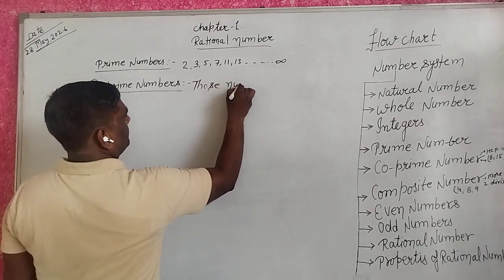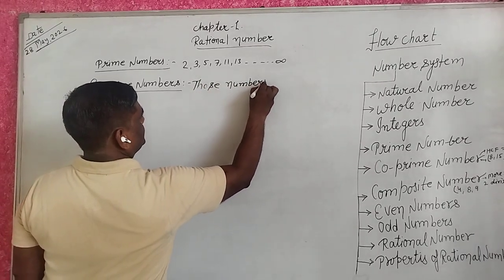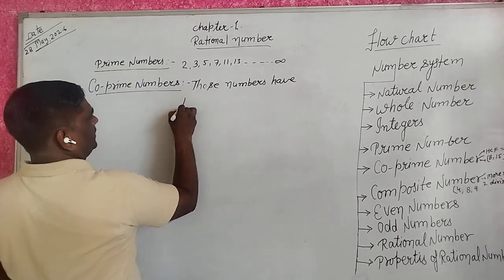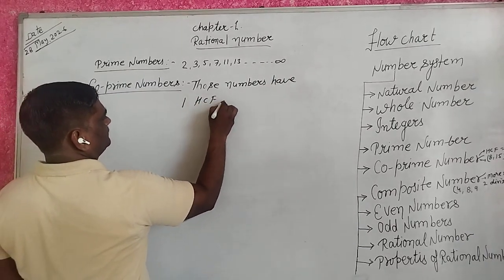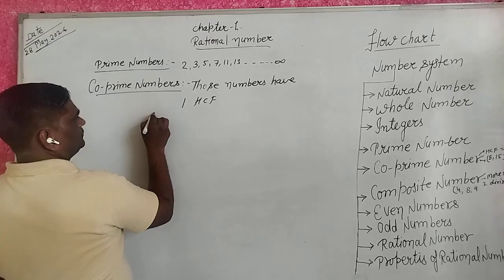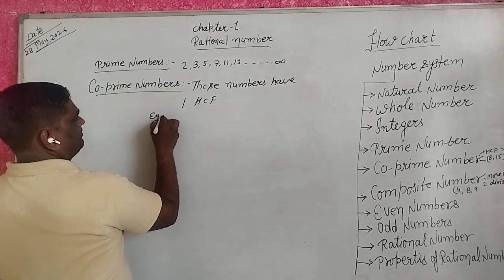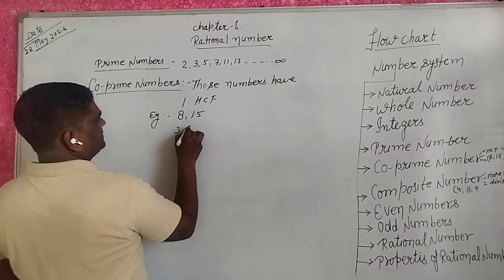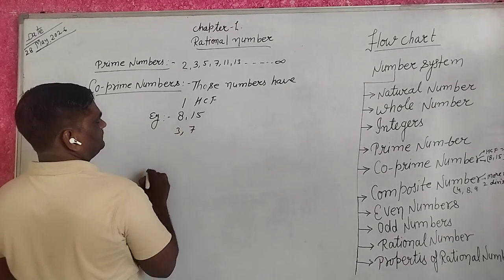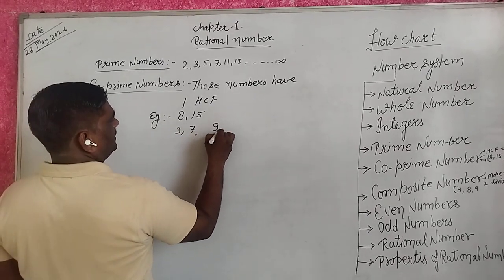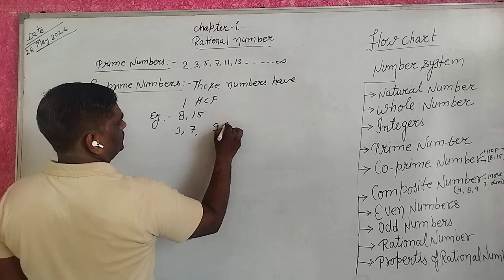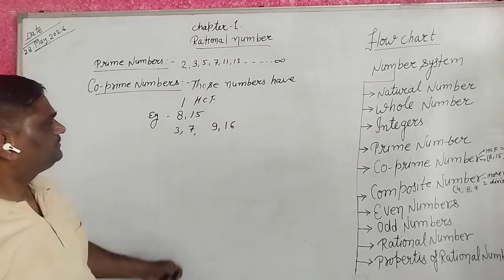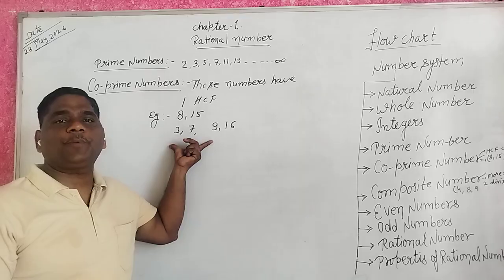For example, 8 and 15, 3 and 7, 9 and 16, that is co-prime.